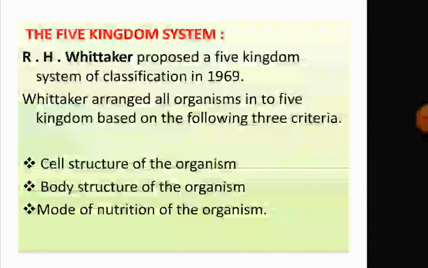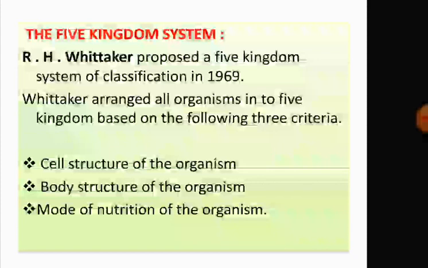After that, to overcome all the shortcomings of the two kingdom system of classification, and to get a better system of classification, R.H. Whittaker proposed a 5 kingdom classification in 1969. He arranged all organisms into 5 kingdoms, but they are based on 3 criteria. What are these 3 criteria?